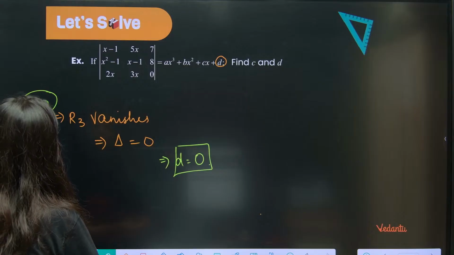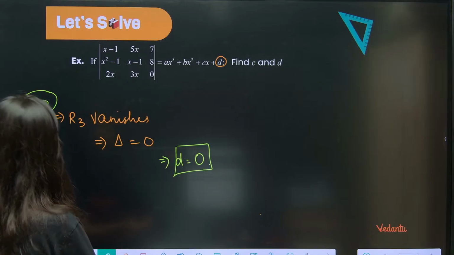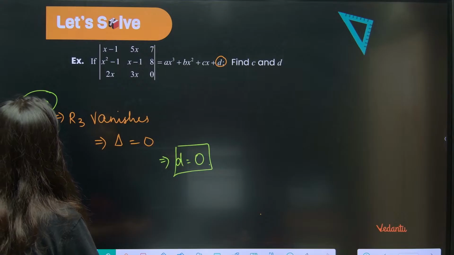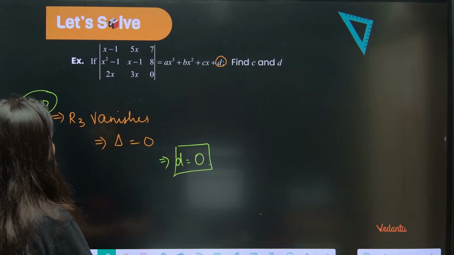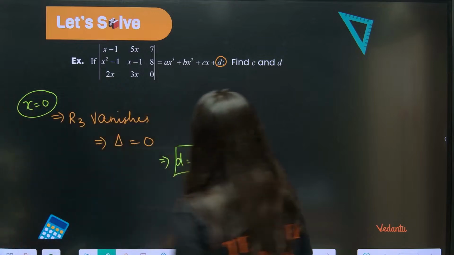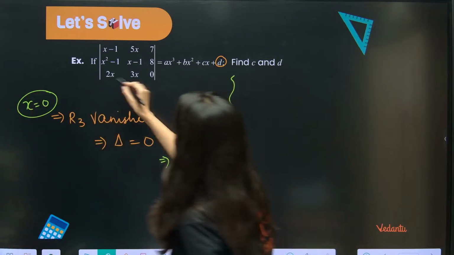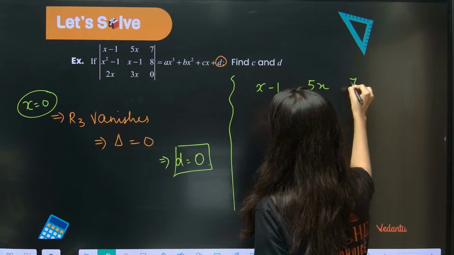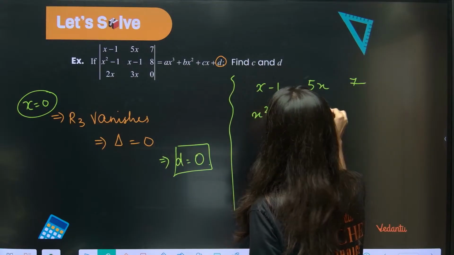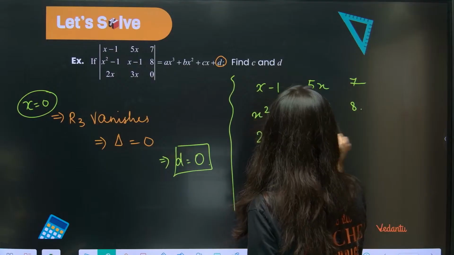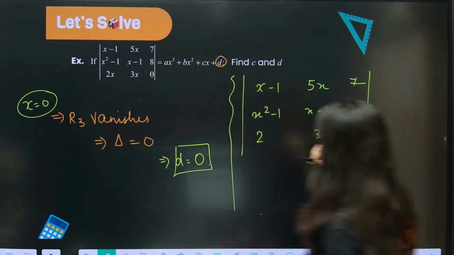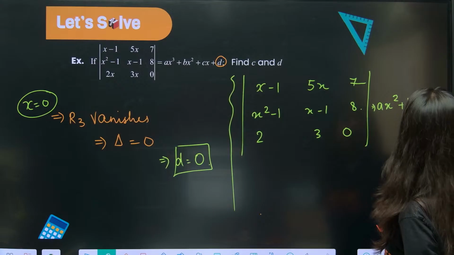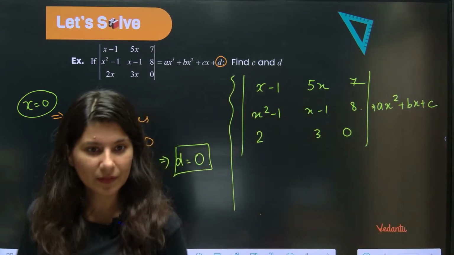So what we can do is subtract these two and these two. So this is 5x. That means x should come common, by the way. So I can do one thing: from this, x will come out. So this is x minus 1, this is 5x, this is 7. This is x square minus 1, x minus 1, this is 8. This is 2, 3 and 0. x will come common already. So this is going to give you ax square plus bx plus c.